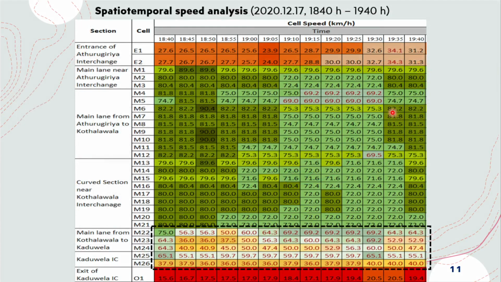It was identified that cell length at 100 meters at ramps provided the same result as 200-meter cells. Therefore, cells at ramps were maintained at 200 meters. Here shows a significant speed drop recorded. In this section from Kotalavalu to Kaduvela, the speed was dropped significantly. There is no such significant speed drop from Athuragiri to Kotalavalu. Using this, we can show that cell transmission model is able to capture changes in speed.